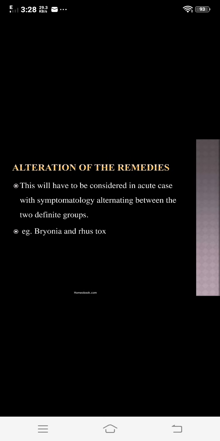What is the alteration of the remedies? This has to be considered in an acute case with symptomatology alternating between two definite groups.